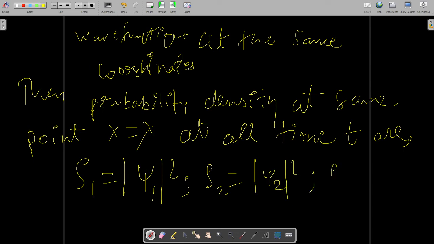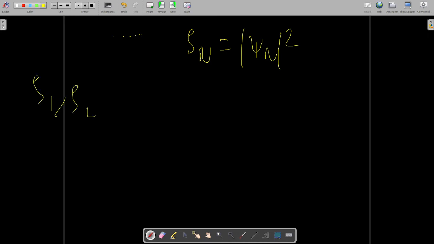So your probabilities will be like this, and so on and so forth up to rho n equal to psi n square. Now clearly rho 1, rho 2, rho 3, and so on up to rho n, what do they represent?